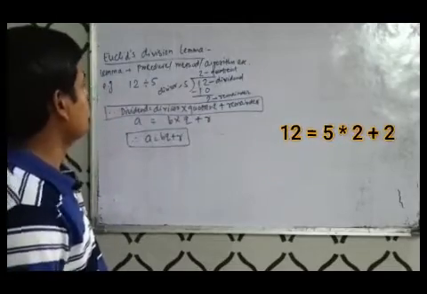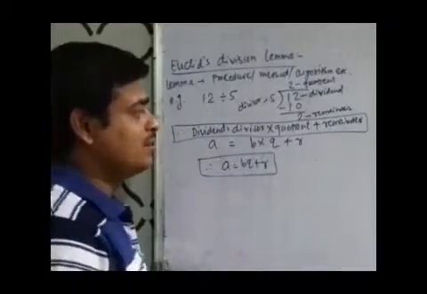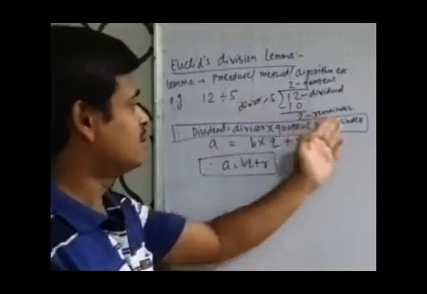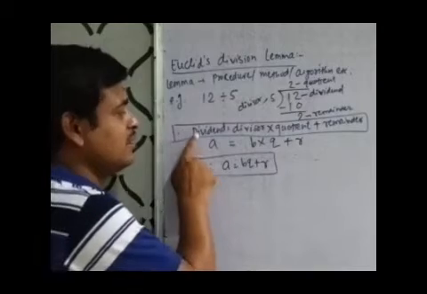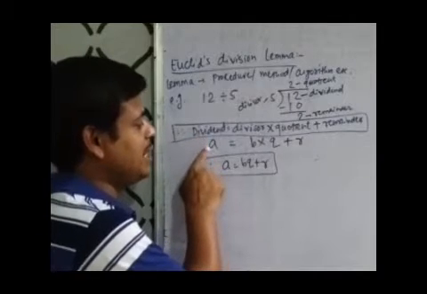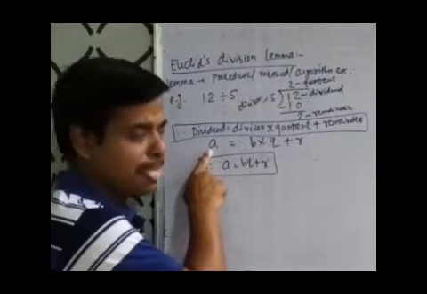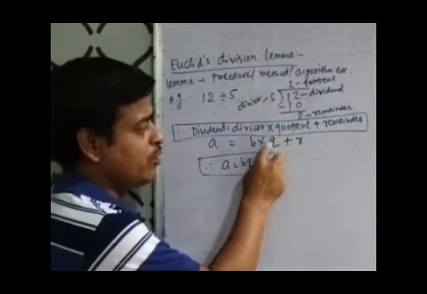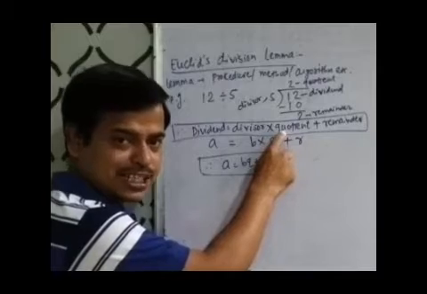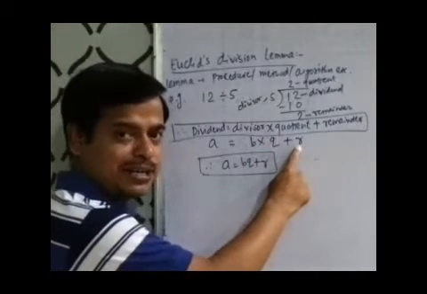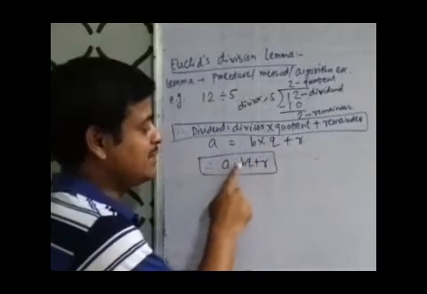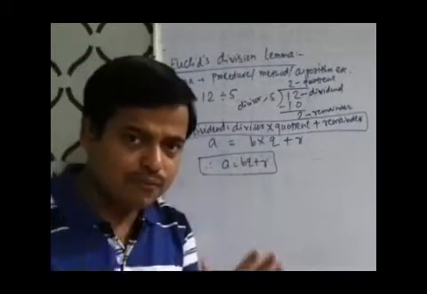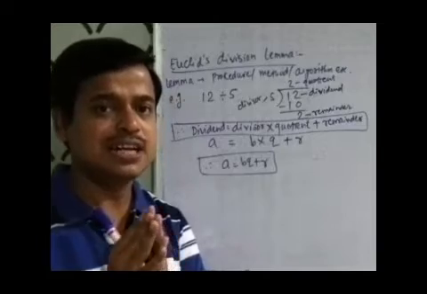Now before going to Euclid's division lemma, we will set some symbols for these variables. We will show the dividend by the letter small a, divisor by small letter b, Q for quotient, and R for remainder. So a is equal to bq plus r. This is the structural form of Euclid's division lemma.